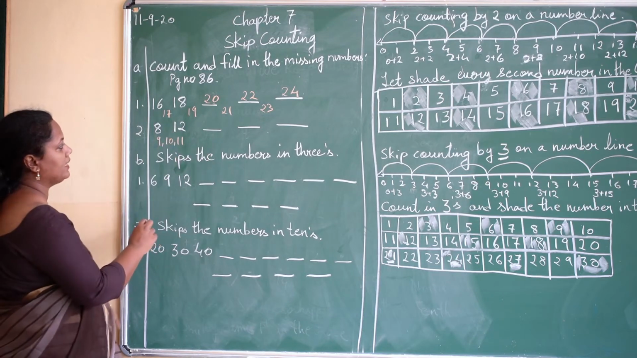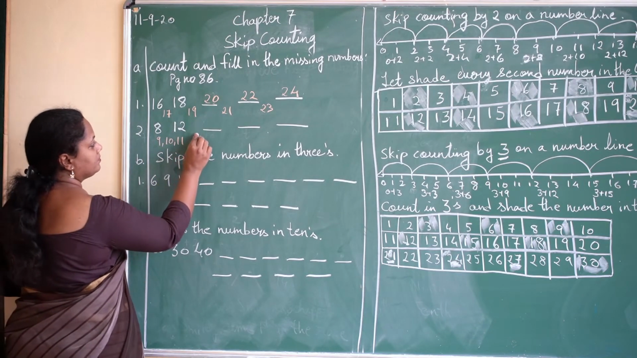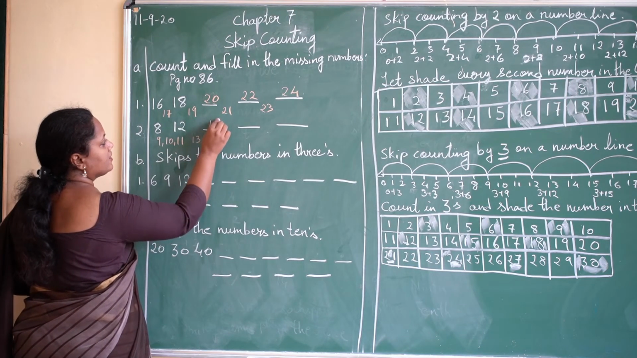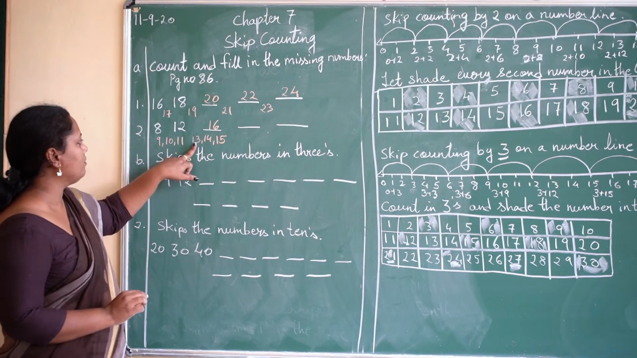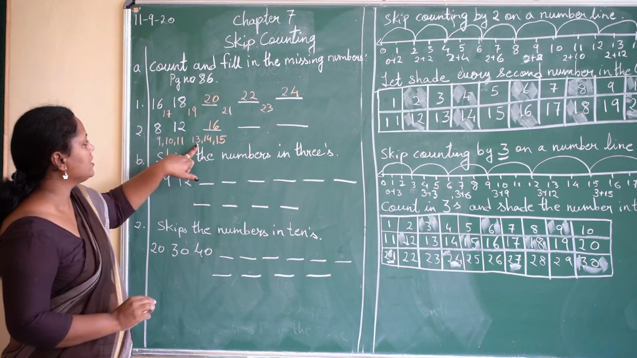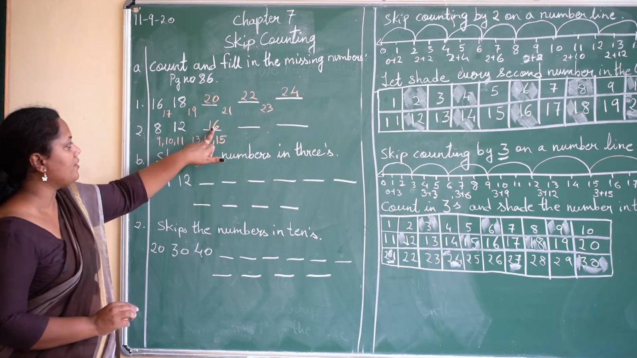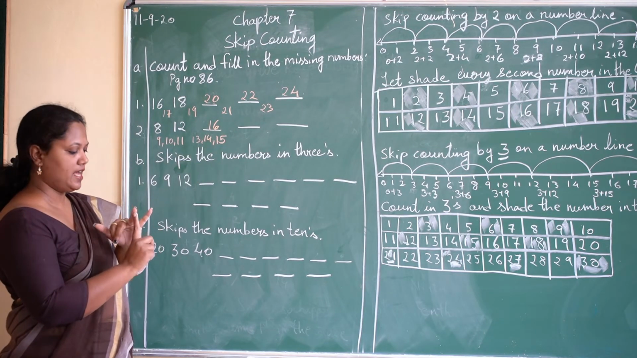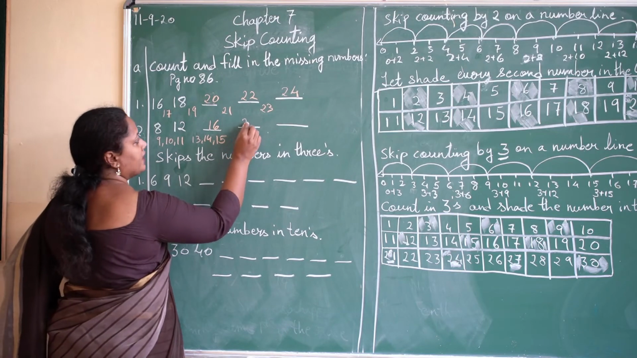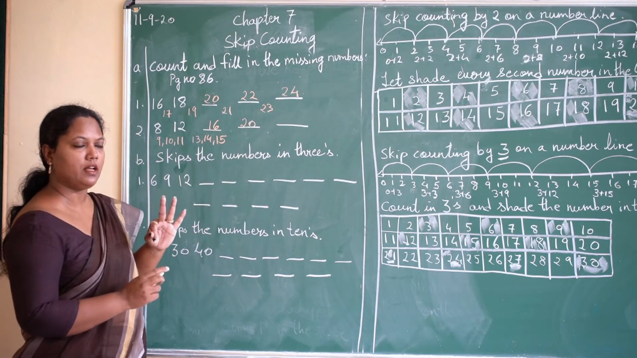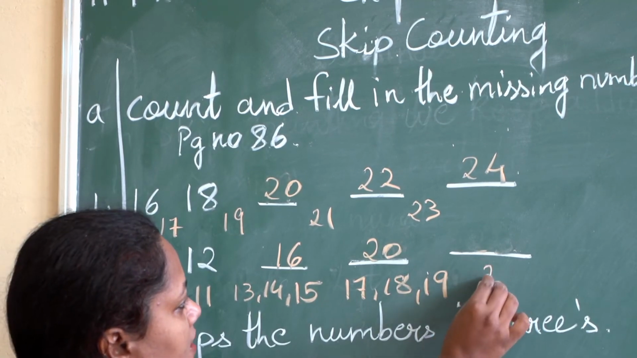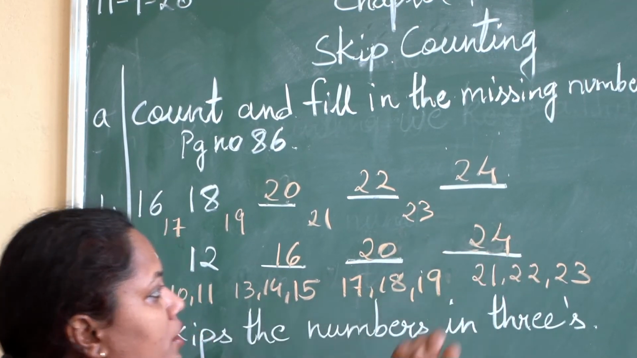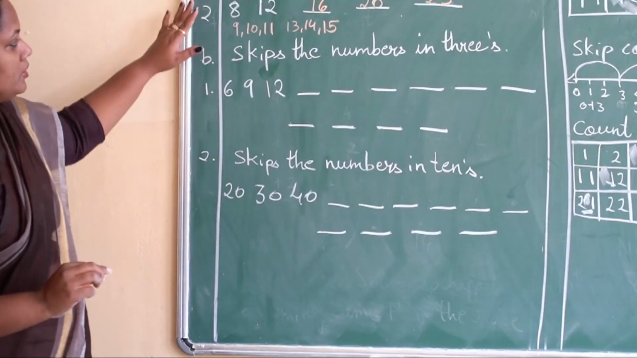So after 12 what will come? 13, 14, 15, 16. Okay, I have skipped numbers over here. 12, 13, 14, 15, 16. Then again after 16 I will skip 3 numbers over here. Okay, 16, 17, 18, 19. Next number will be 20. Then again skip 3 numbers. After 20, we skip again 3 numbers. That is 21, 22, 23. So what will be my next number? 24. Now come to the next question.